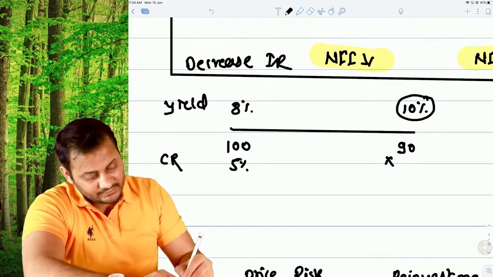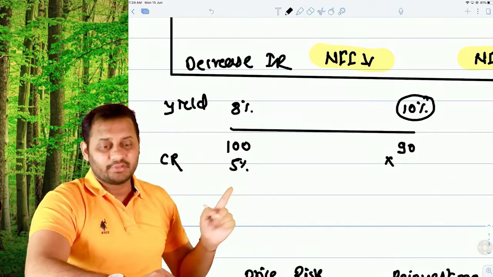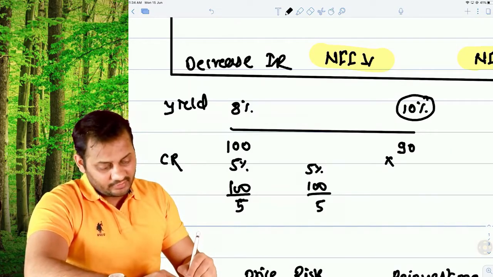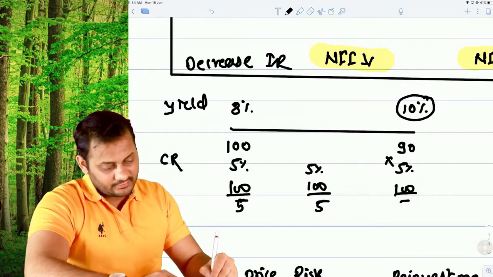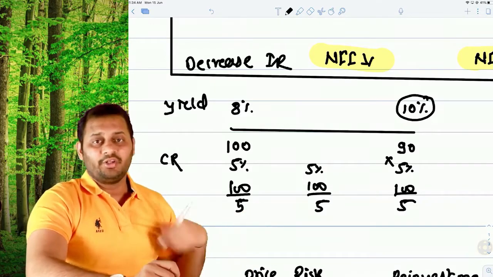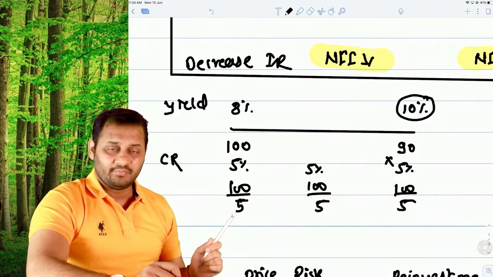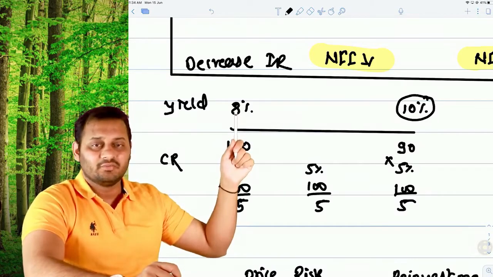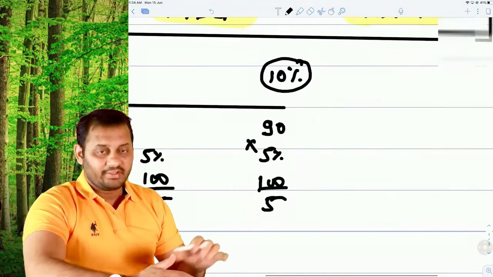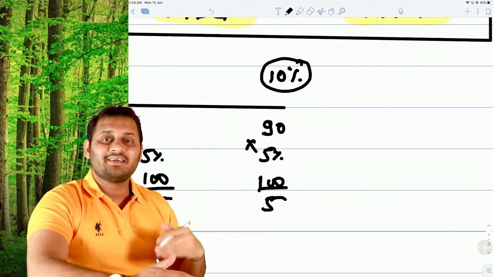Now let's imagine, and coupon rate is based on the face value, not the market price. So 5% will be paid on 100, it will be 5 rupees. Here 5% will be paid on 100, it will be 5 rupees, and here also 5% will be paid on 100, it will be 5 rupees. So this is the interest income that you are earning, right? Now what used to happen earlier, that this interest income, when you wanted to invest this again, the interest rate that you could have earned was 8% only. Earnings would have been 8% at that time. But the good part here is you can invest this 5 rupees at a higher interest rate. So this is called reinvestment.